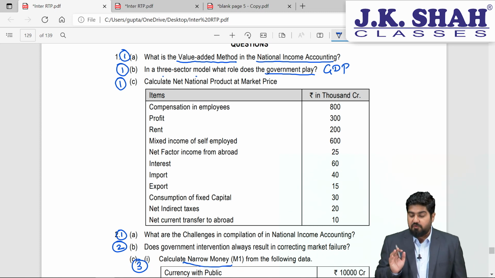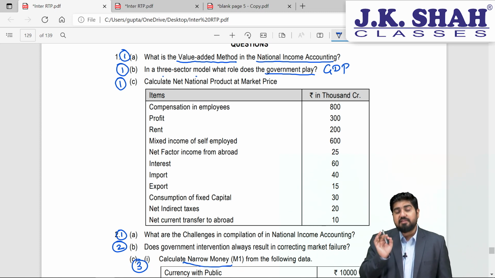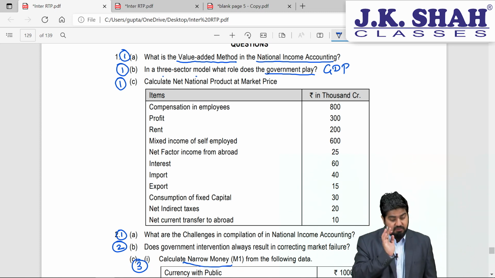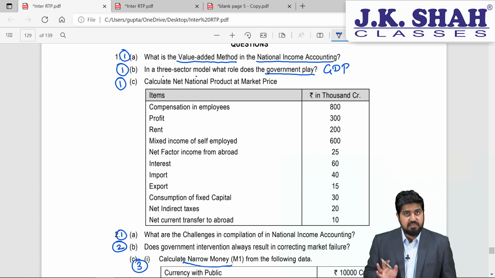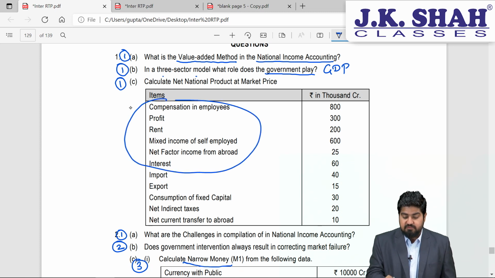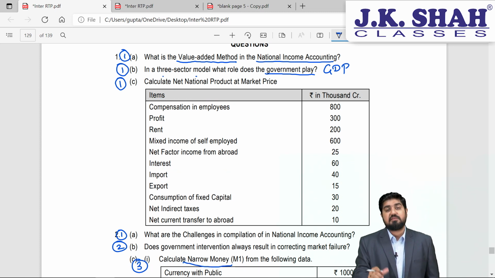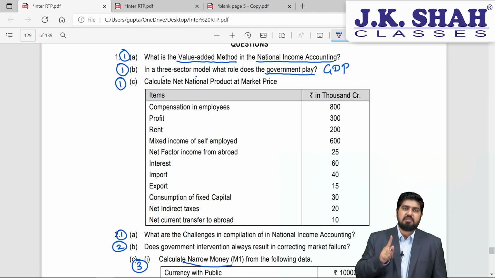But if you observe friends, the data which are required to calculate national income, it is given, but by using income method. See, we have discussed this in the class very clearly. Whenever income method details are given, the first thing we will calculate is national income using income method.